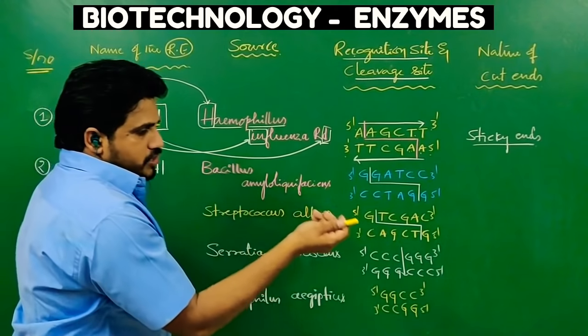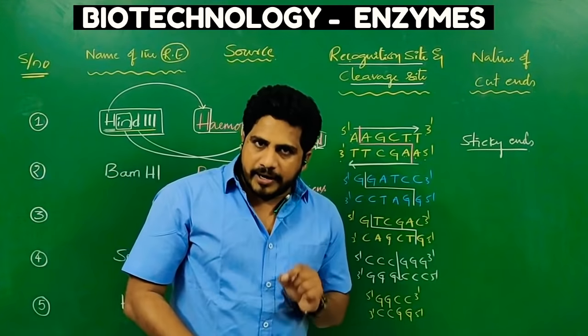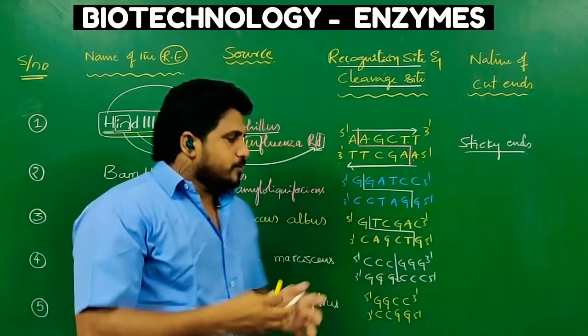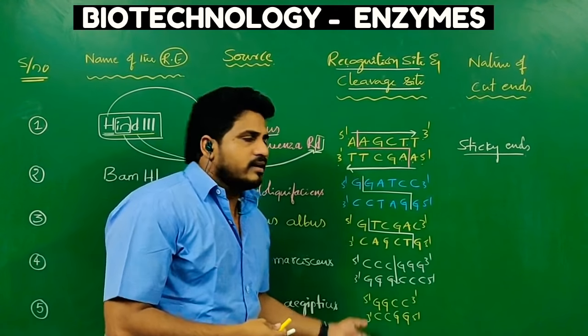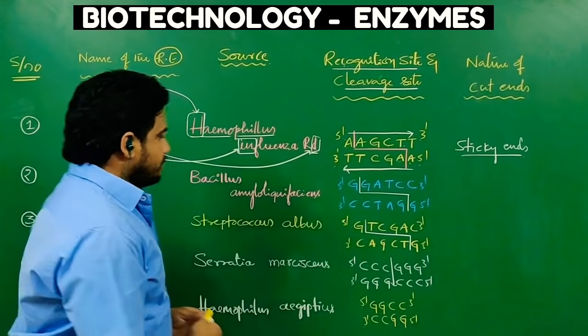Another depth-level question may also come: which of the following sequences is identified by HIND3? If any of the 4 sequences is present in the options, the answer would be this one. So you have to use some memory power.